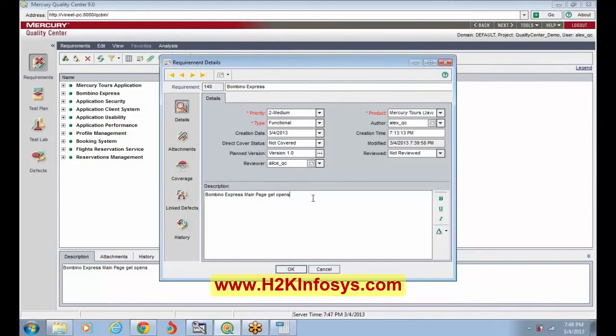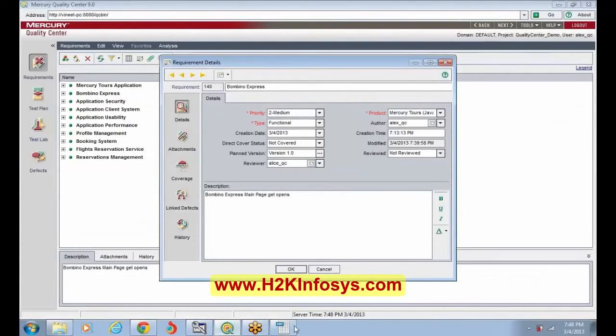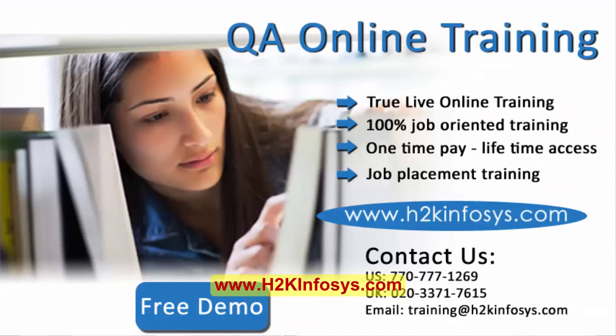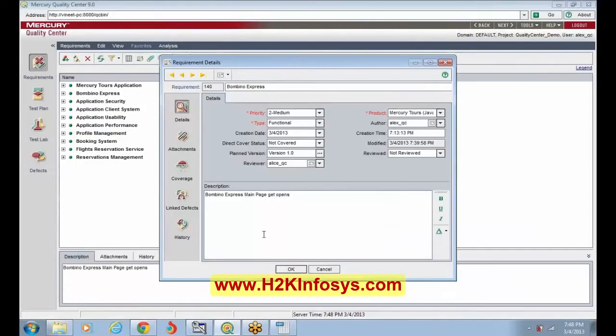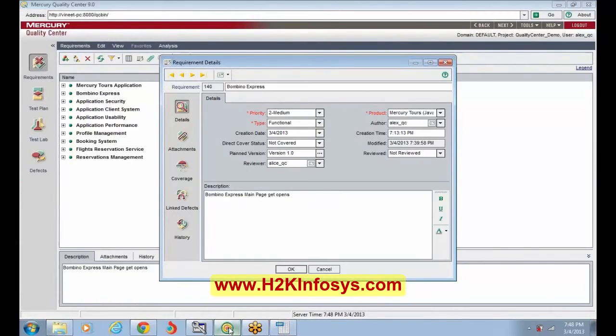So we had written FR001 and under that we had given the description that the Bombino Express homepage opens and all that. So you can write it. You see here, go to www.Bombino Express main page. So you can write it over here. And when you create it for valid amount, under that valid amount you can write the description that corresponds to the valid amount. So everything that we prepared in Excel, considering four conditions, for blank, invalid, valid amount, all has to be written in one description.